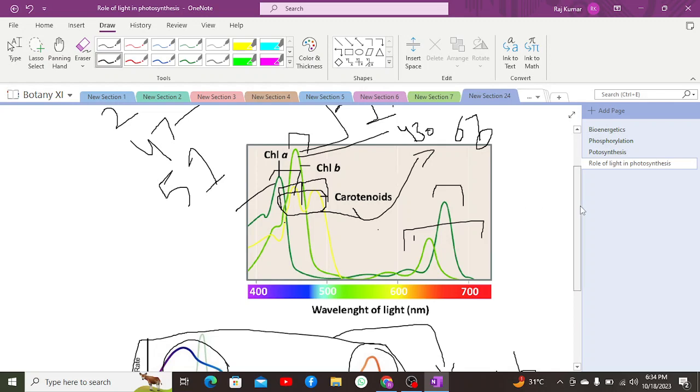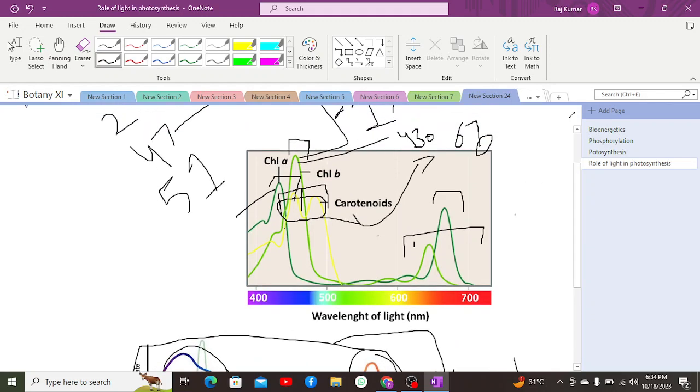This process in which carotenoids and chlorophyll B do not utilize the light energy for the light reaction and transfer it to chlorophyll A is known as resonance energy transfer. It occurs in such a manner: carotenoid transfers energy to chlorophyll B, and chlorophyll B then transfers it to chlorophyll A.